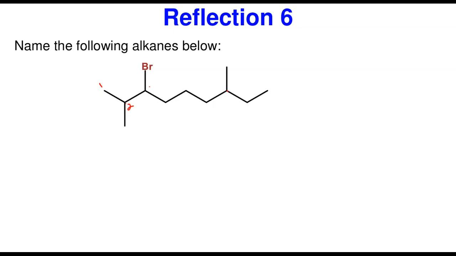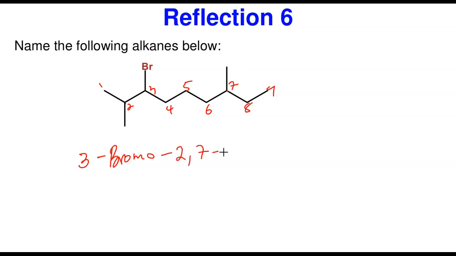So this is going to be 1, 2, 3, 4, 5, 6, 7, 8, 9. That is 9. So bromine is going to come first. Bromine is located in number 3 carbon. So it's going to be 3-bromo. Then we have these 2 and 7. It's going to be 2,7.